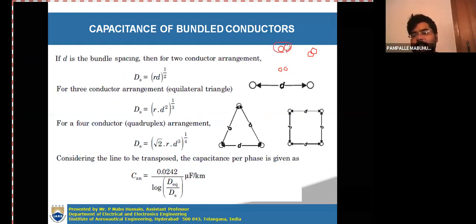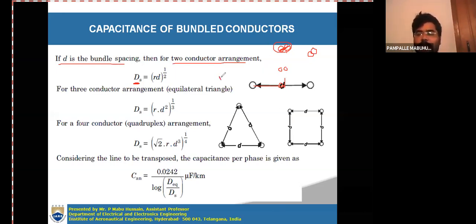The distance between these two conductors, let us assume it as small d, is the bundle spacing. Then for the two-conductor configuration, DM will be the same, equal to D equivalent, which is the cube root of D12 D23 D31. Only the self GMD will change.